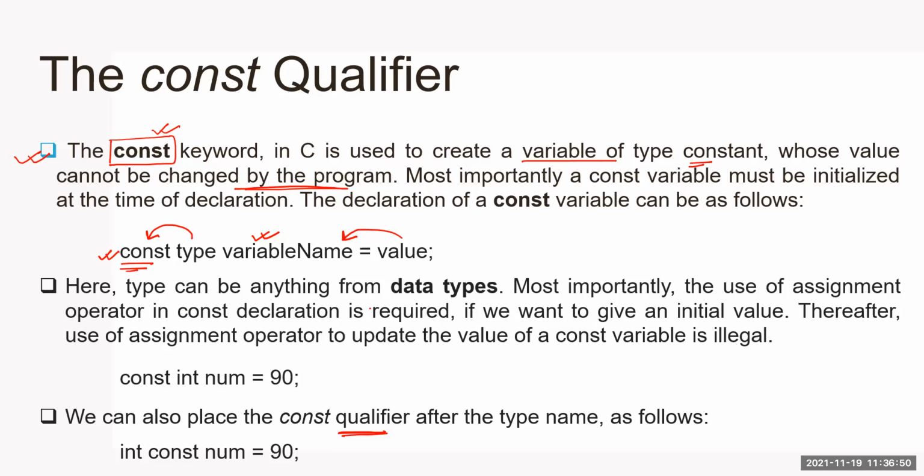See, here type can be anything from the data type. Yes, we have discussed data type in the previous lecture. You can watch it. Most importantly, the use of assignment operator: this assignment operator is required in a constant declaration. Whenever you declare a constant, this assignment operator is required. Why? Because if we want to give an initial value, this assignment operator is required.